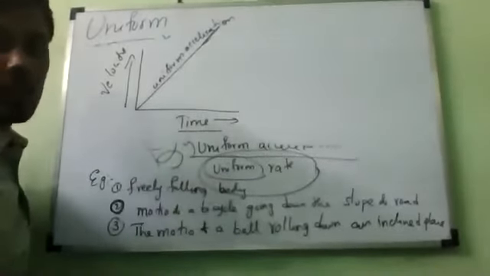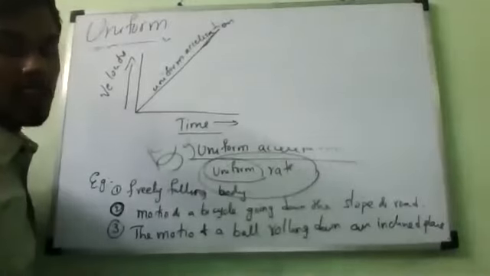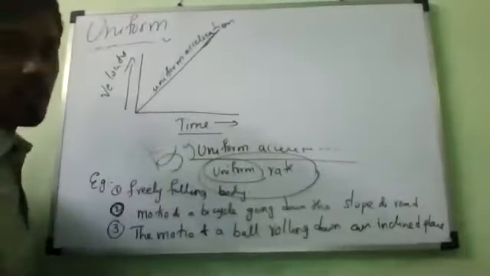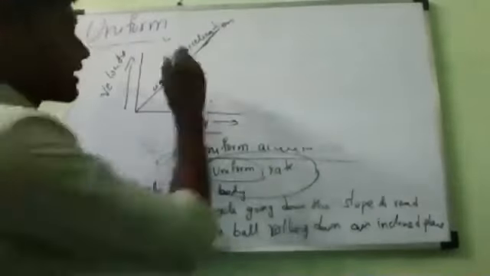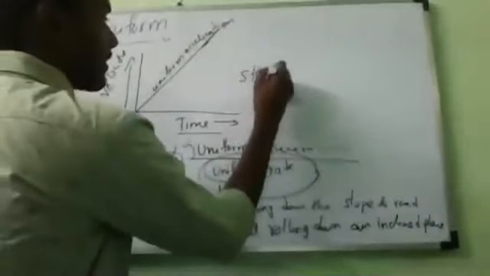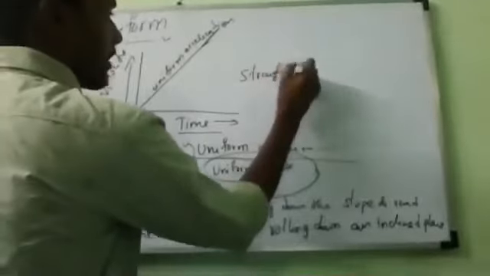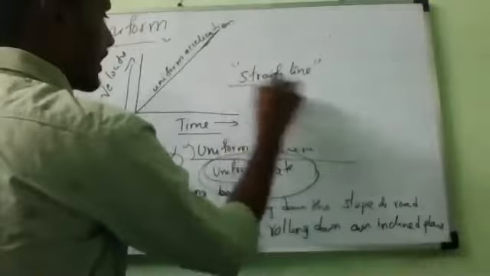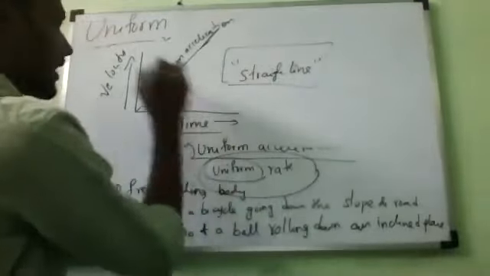Understanding the velocity-time graph of a body having uniform acceleration: it is always a straight line. Remember, for a body traveling with uniform acceleration, the velocity-time graph is a straight line.